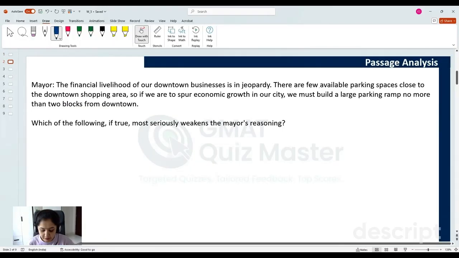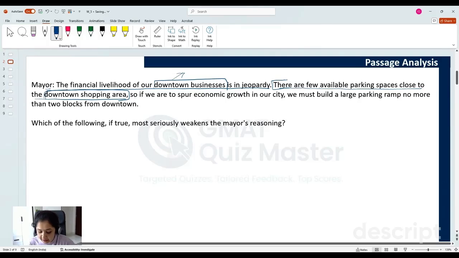The financial livelihood of our downtown businesses is in jeopardy. So the mayor is saying that the economic situation of our downtown businesses, notice that it is specifically about downtown businesses, is at risk. There are few available parking spaces close to the downtown shopping area. So notice that we are talking about a situation which presents a problem related to the downtown shopping area. The first problem that has been presented is related to the downtown businesses, and the situation that has been presented is again about the downtown shopping area.